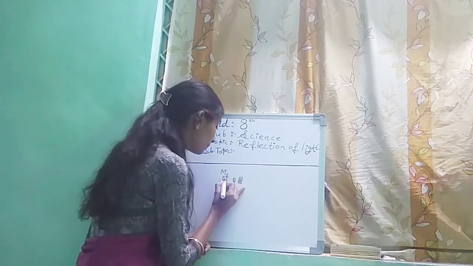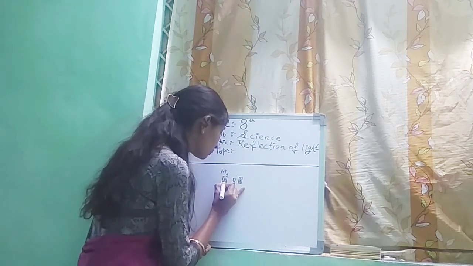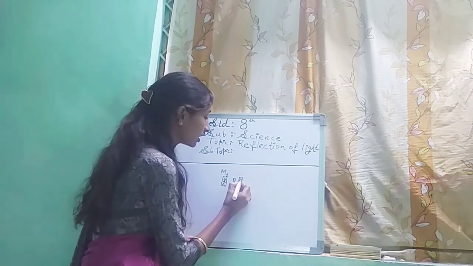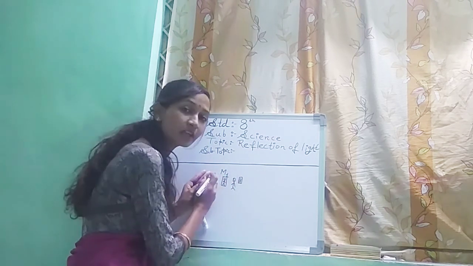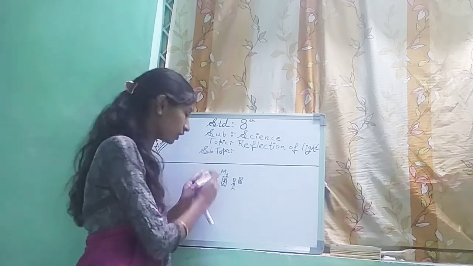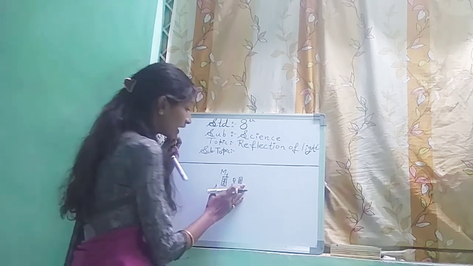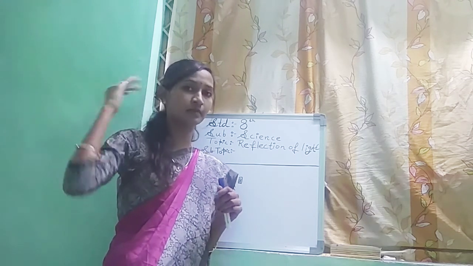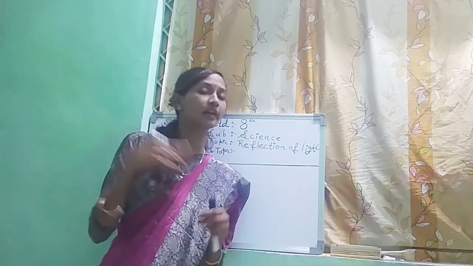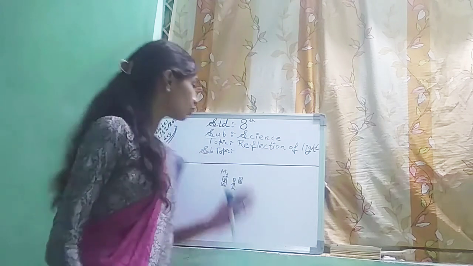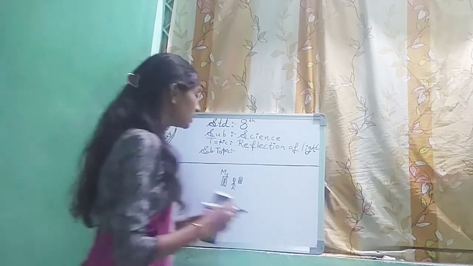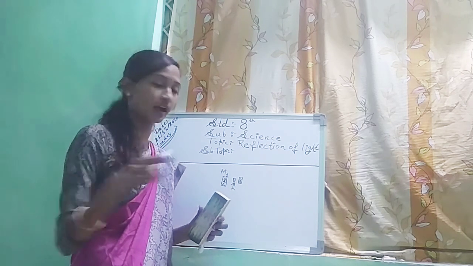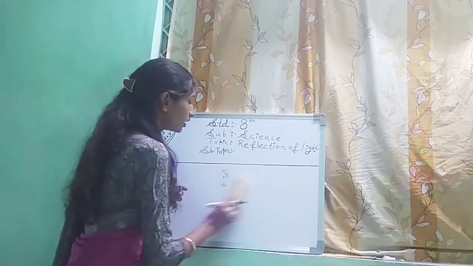Here you will be able to see how your haircut is. The front side image will be formed here, and the image of this image is formed in the front mirror. That's why we are able to see what is behind our head, how the barber has cut our hair. Okay, so what happened here? Reflection of reflection, double reflection has occurred here, right?